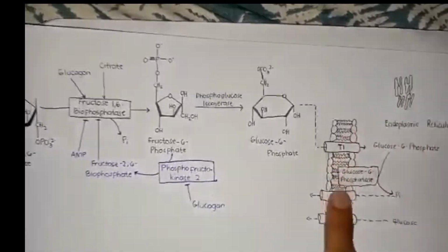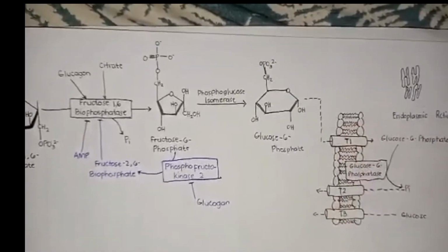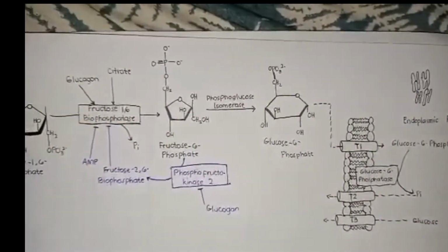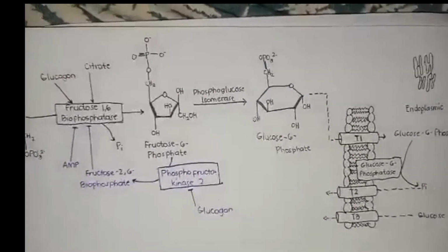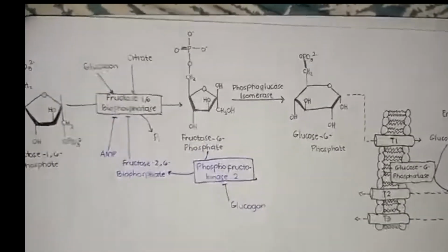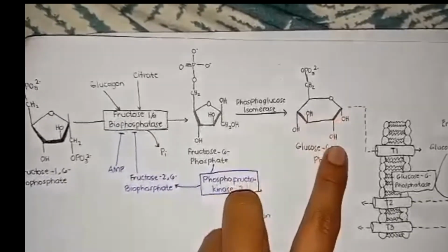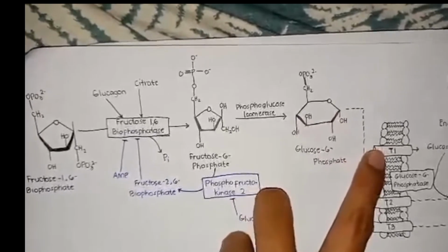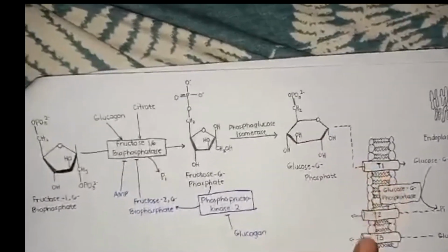endoplasmic reticulum. Here in the endoplasmic reticulum, glucose 6-phosphate becomes unphosphorylated. So how does it become dephosphorylated? First, glucose 6-phosphate gets transferred into the endoplasmic reticulum through transporter 1, or what we call T1.